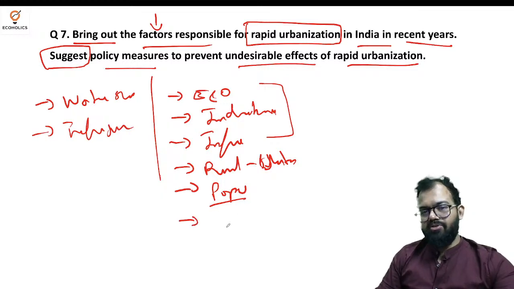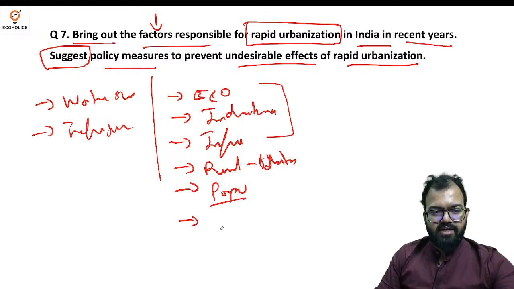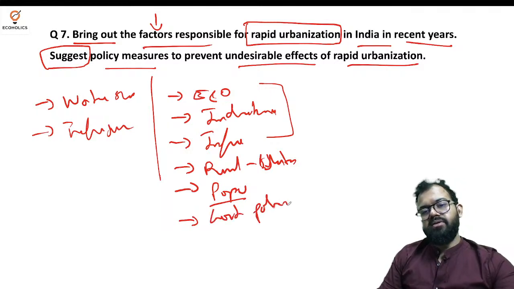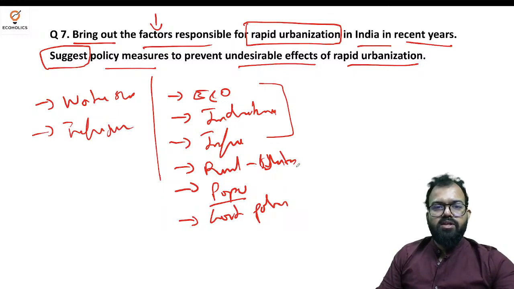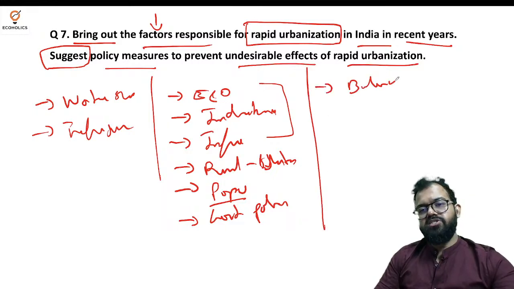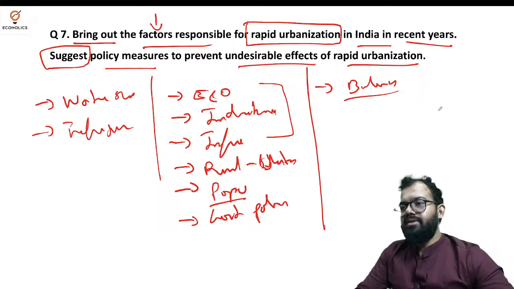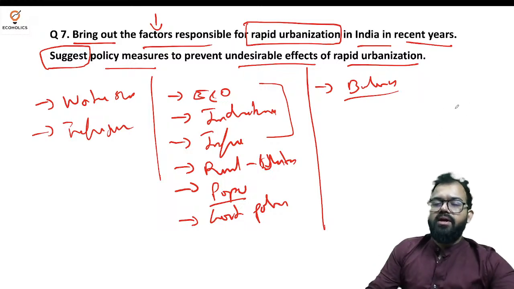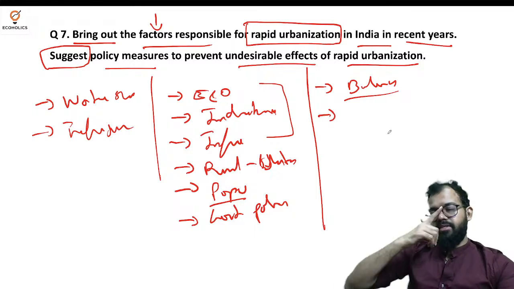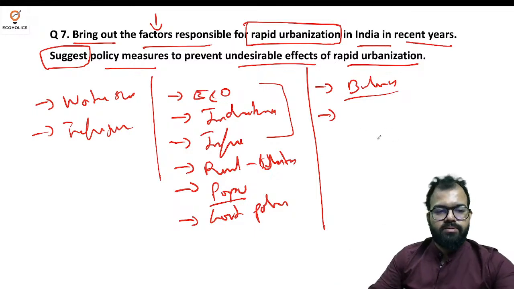Currently stands around 34%, although we are waiting for census data as well. And then government policies. We can take benefits in urban areas. Now, what are the policy measures that prevent undesirable effect? First I can say the balanced regional development. So if you talk about Delhi, developing Gurugram, Noida, these are the things very, very vital. So balanced regional development, gradually you build satellite towns.